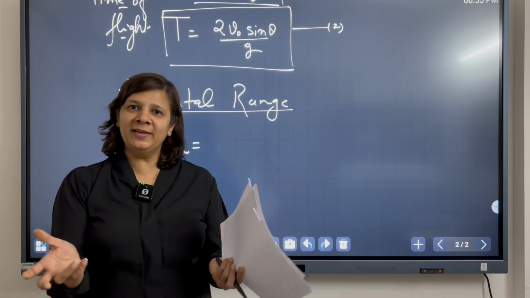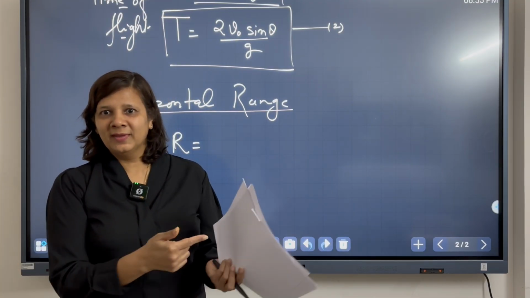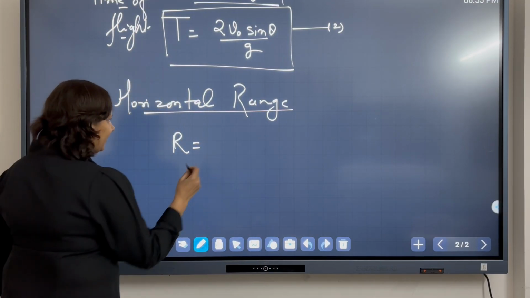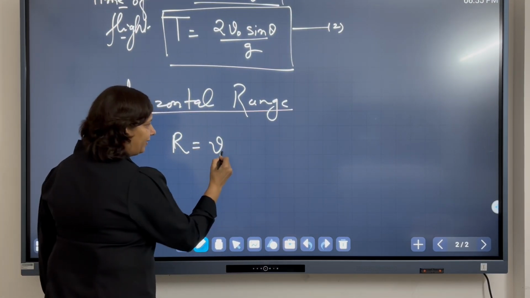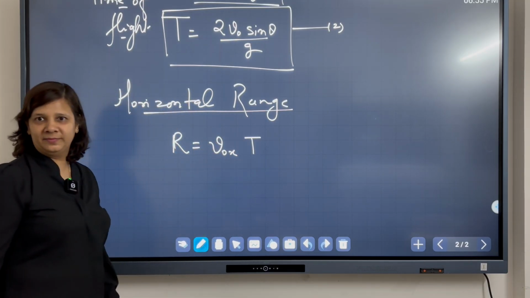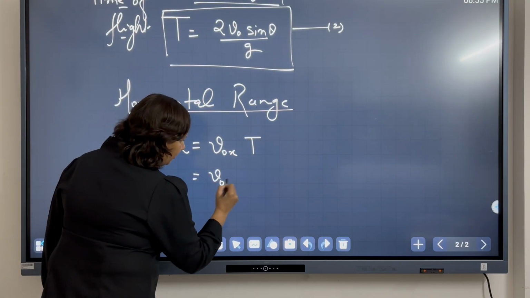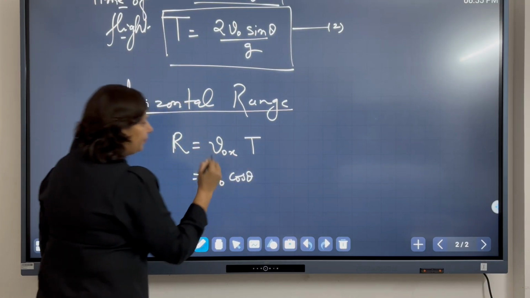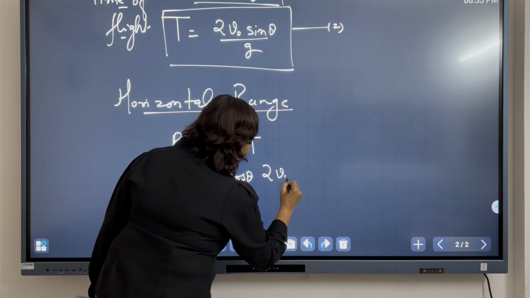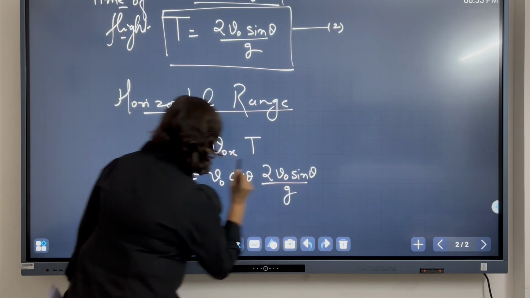And what is u into t? u is the horizontal component of the velocity, and t is the total time of flight. So I can write v naught x into time of flight. And this we know is v naught cos theta, and the time of flight I have already calculated, that is 2 v naught sin theta over g.